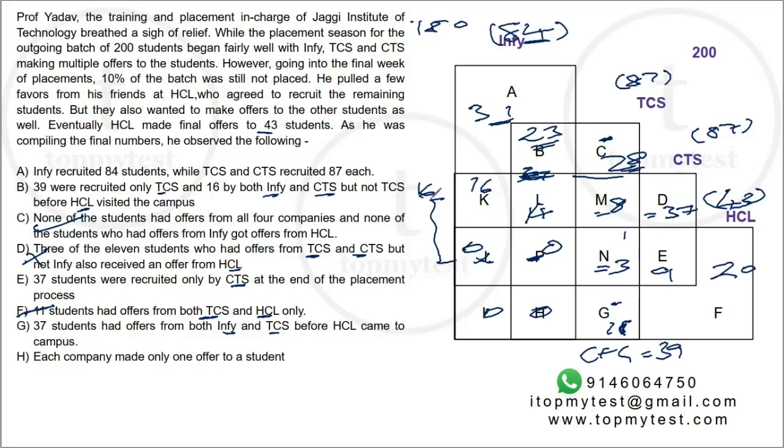Okay. It's a pretty interesting set. The key point was to figure out that HCL is added later on. You have to figure out how the regions are split. For example, both these two will be Infosys, but Infi, but not TCS and CTS, and then they got split when HCL comes in. Similarly, we had other cases also where you had 2 regions and then HCL comes in and splits up that particular region. So you need to be a little careful when you are addressing that particular region. Other than that, the question is not very difficult. In an exam situation, it will take you about 10 to 12 minutes, a moderate level of difficulty, but you need to be extremely patient and extremely careful when you are solving this particular set.